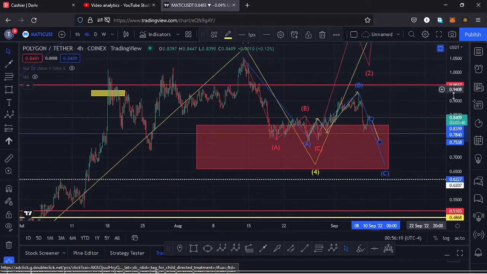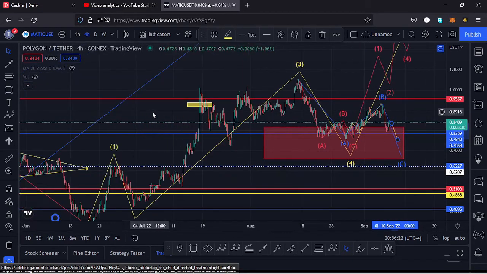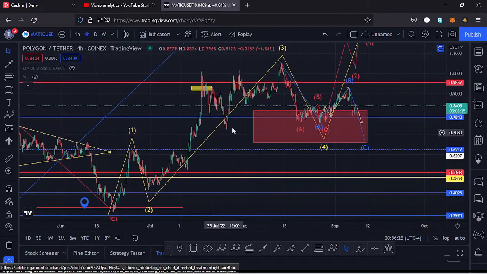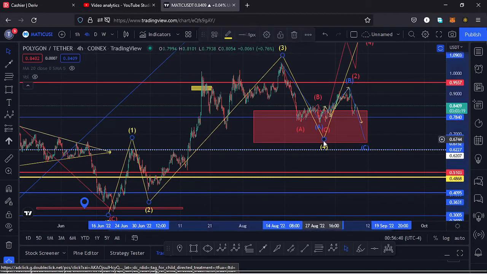We also need to have invalidation points here on this chart, and for us to invalidate this Elliott wave structure, that can only happen in case our wave 4 retraces into the high of that first wave. We made our high for that first wave at around the $0.62 mark. That is within this dotted line that I have here on the chart. So in case we continue seeing lower prices and get back to around the $0.62 mark, then that will be invalidating my Elliott wave structure, and I'll have to look at this movement to the upside as something else. So let's be patient and see how that plays out.